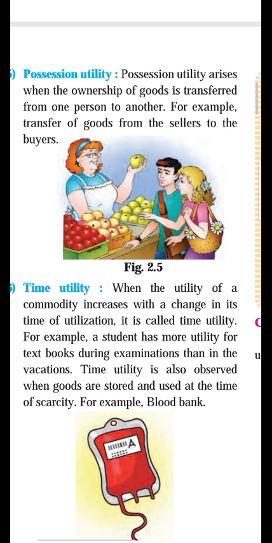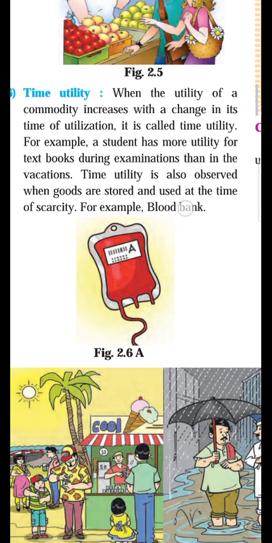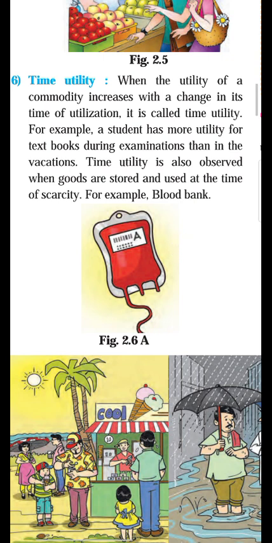Before going to see the sixth type of utility, that is time utility, let us recall in the first feature of utility: utility is a relative concept, so I have given the explanation.